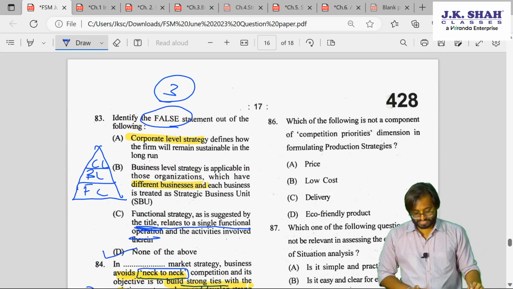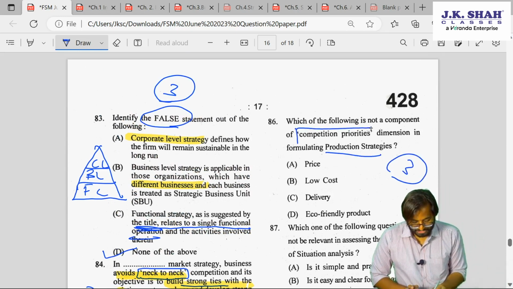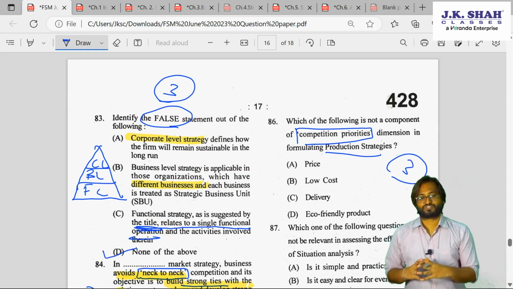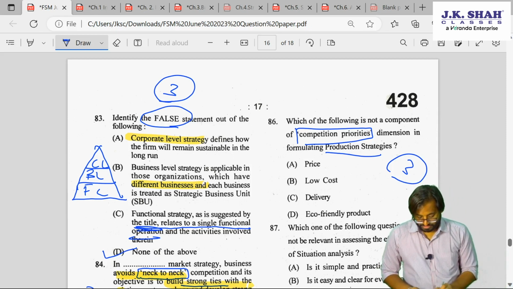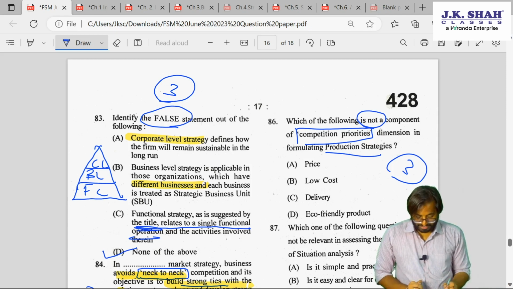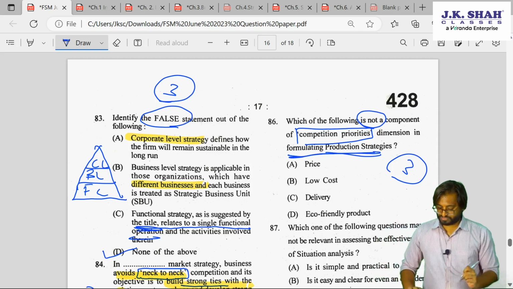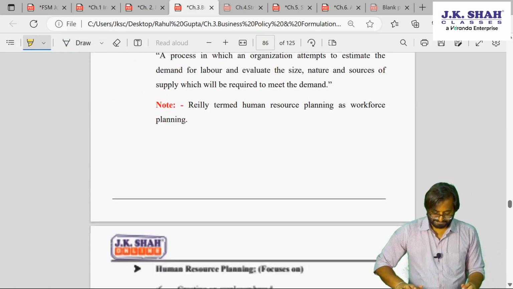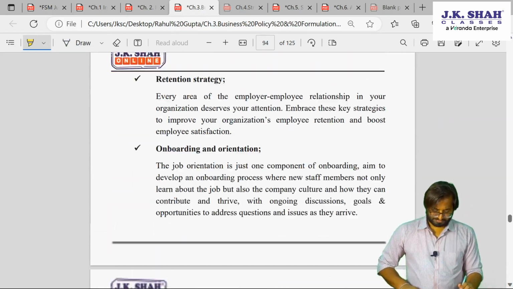Now let's talk about 86. This is also chapter number 3, production strategy, competition priority. You remember we had 3 kinds of strategy under production strategy. So here, which of the following is not a component of competition priority dimension in formulating the production strategy? Price, low cost, delivery and eco-friendly product. So this is production strategy. Chapter 3.